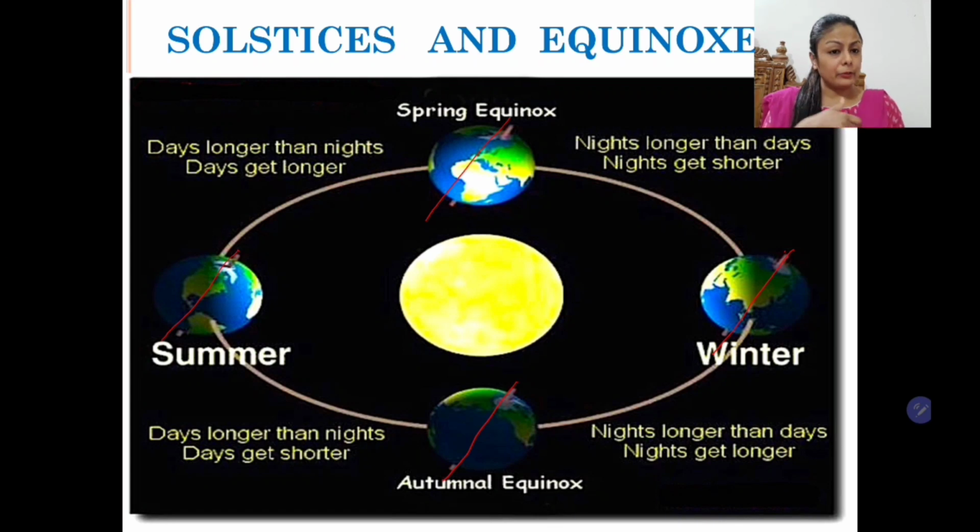So the parallelism of earth's axis, its movement around the sun and also its tilt along its axis lead to the change in seasons and varying length of day and night. After this, we will understand solstices and equinoxes. We'll also learn how the length of days and nights vary. Students, I hope this is clear. Now let's learn about solstices and equinoxes.